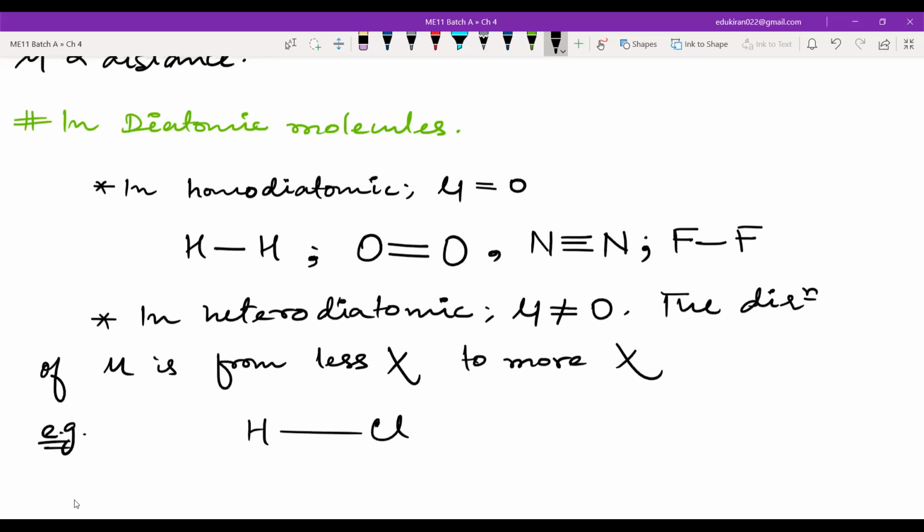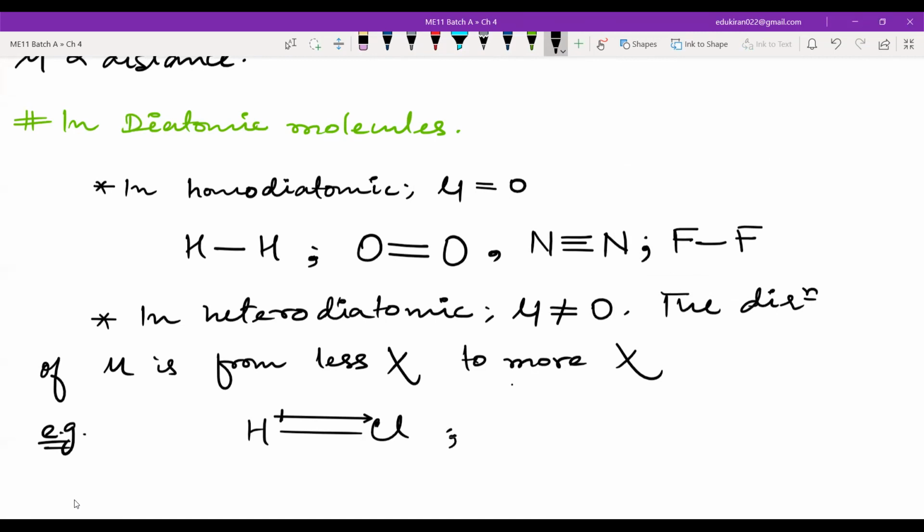So hydrogen comes at the end of the electronegativity series. Chlorine is after fluorine, oxygen, nitrogen, then chlorine. And hence we have the direction of dipole like this. Okay, this is the direction of dipole.